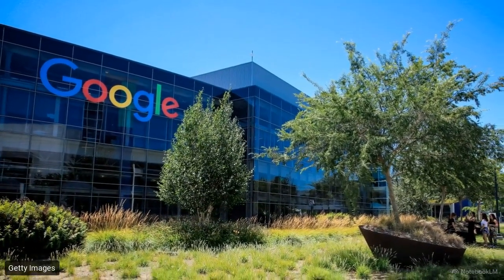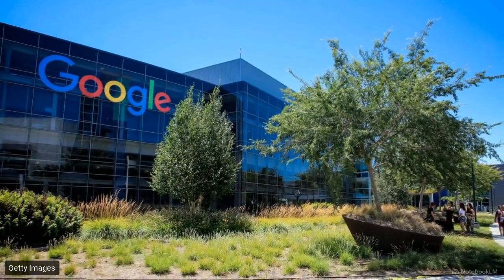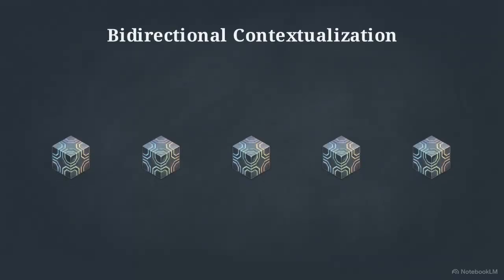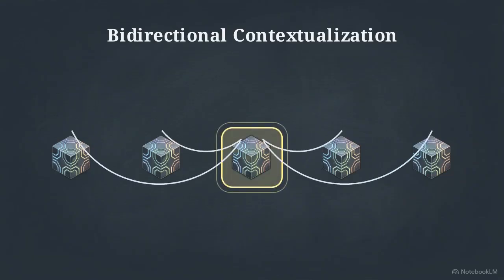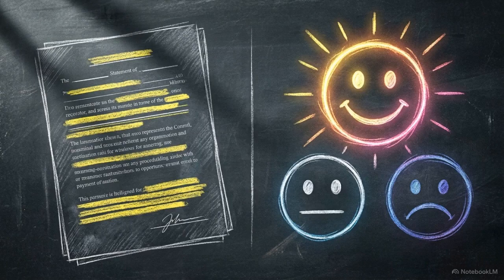Google used the transformer's encoder block as the foundation for BERT. BERT acts as a bidirectional encoder. It uses self-attention to understand the context of a word by analyzing everything to its left and its right simultaneously, improving performance on reading comprehension and sentiment analysis.